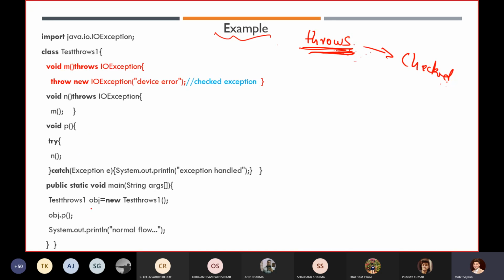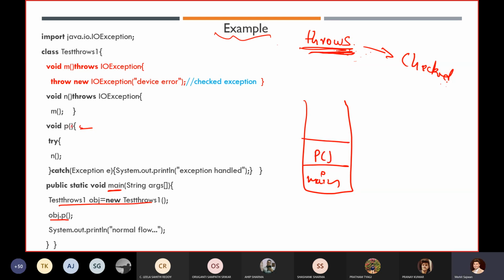This is the same example. Here I am just creating a stack trace. First of all, it will create the main method, so here we get main. Then we create an object and call obj.p, so here we are calling the p method. After calling p, we call our n method. And after the n method, we call our m method. Now in the m method, we are getting a checked exception.